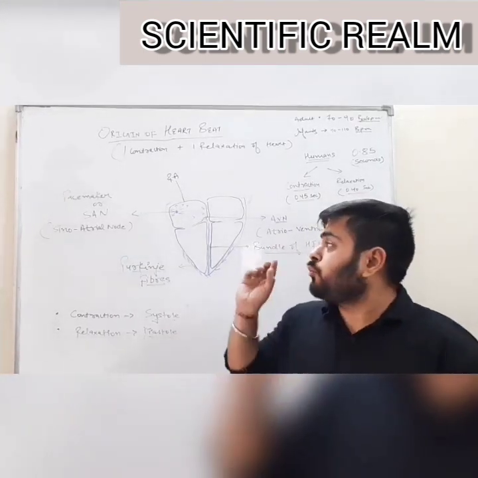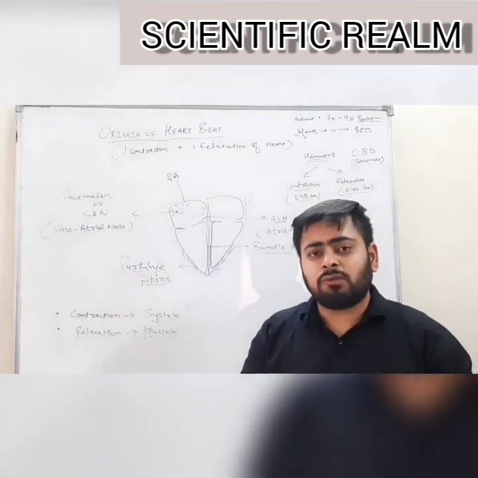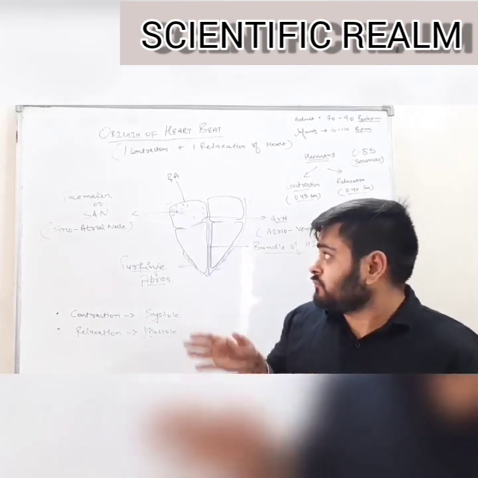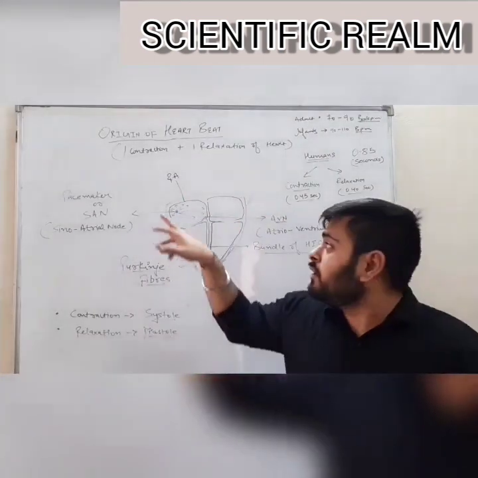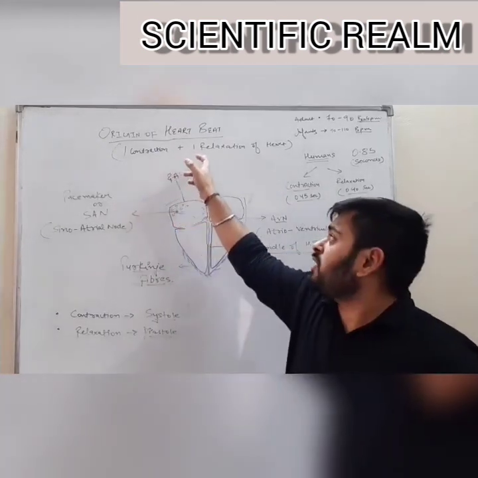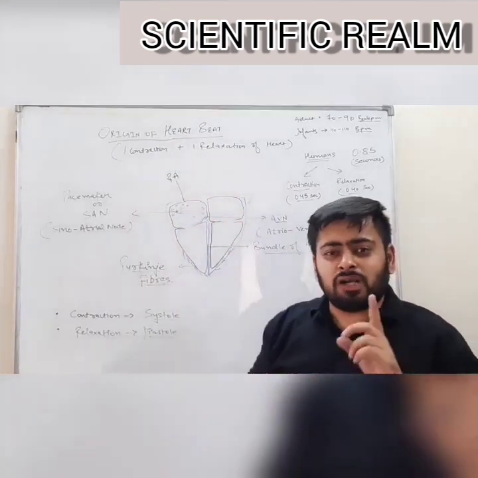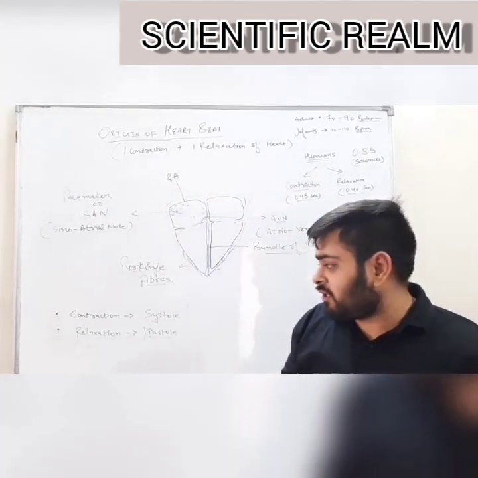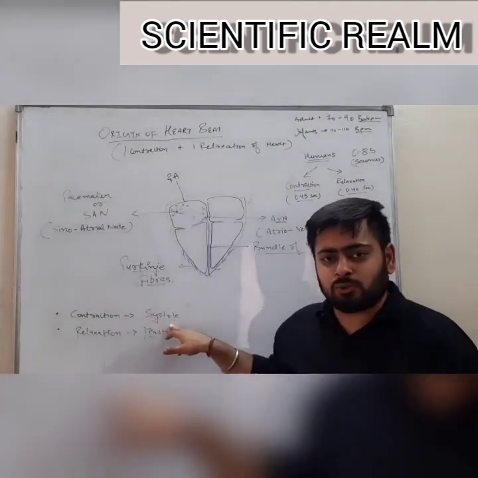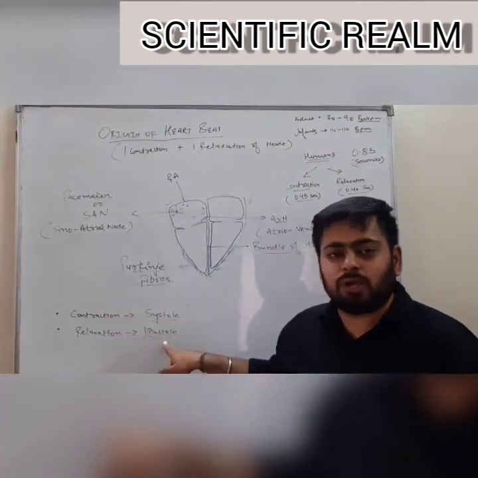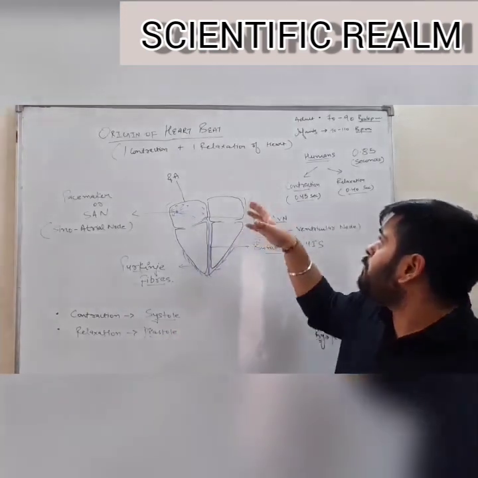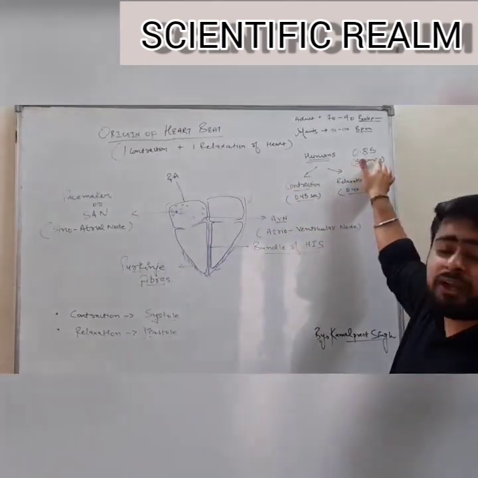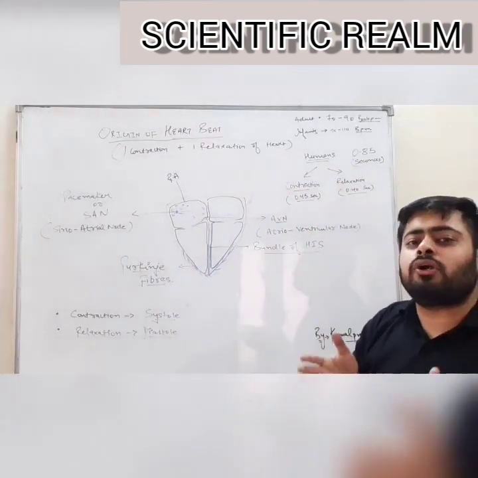Let us now study what is the heartbeat, what is the origin of heartbeat, and how actually the heart beats for proper circulation of blood. Origin of heartbeat. What is a heartbeat? One complete contraction and one complete relaxation of a heart. It means one contraction and one relaxation of a heart comprises one heartbeat. In scientific terms, contraction is known as systole and relaxation of the heart is known as diastole. Remember, in case of humans, a heartbeat lasts for about 0.85 seconds. It means less than a second, 0.85 seconds.